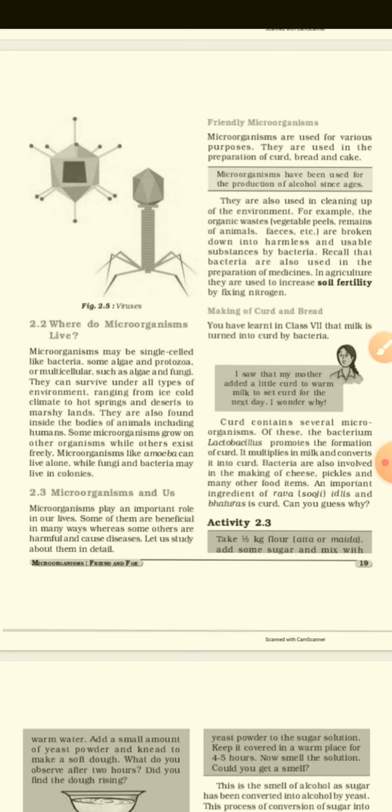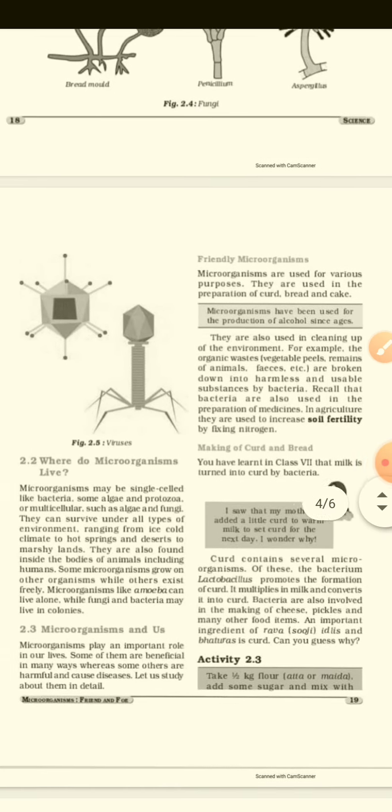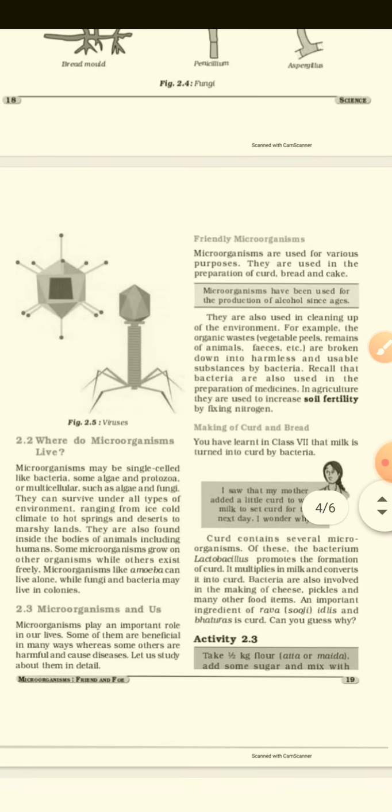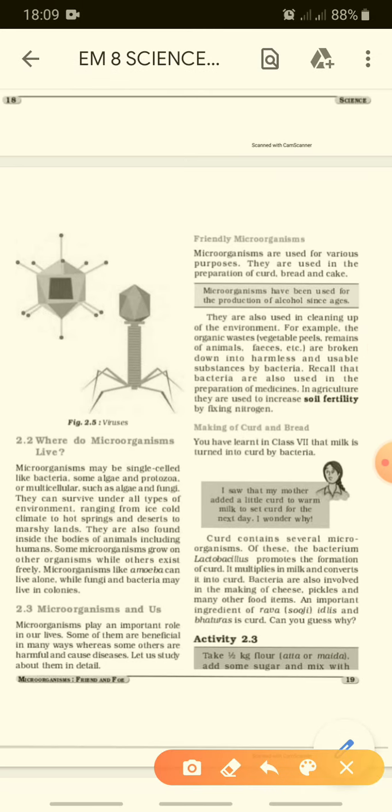Microorganisms play a very important role in our lives. Yes, of course. Some of them are very beneficial while some are harmful and cause diseases. Let us study them in detail. Let's start. Microorganisms are used for many various purposes. They are used in the preparation of curd, bread and cake.